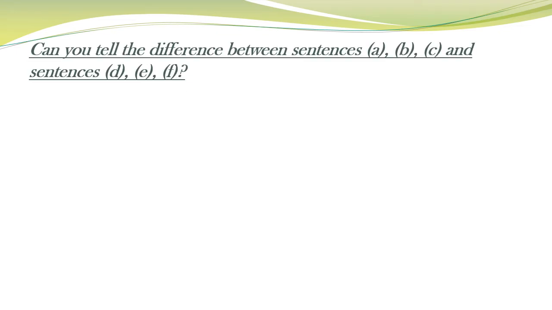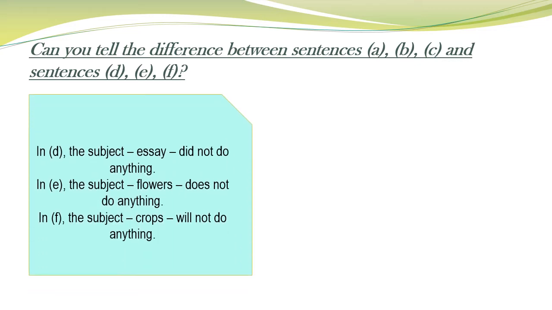Now, can you tell the difference between the sentences A, B and C and the sentences D, E and F that were on the previous slide? Here we can say that in D, the subject essay did not do anything.